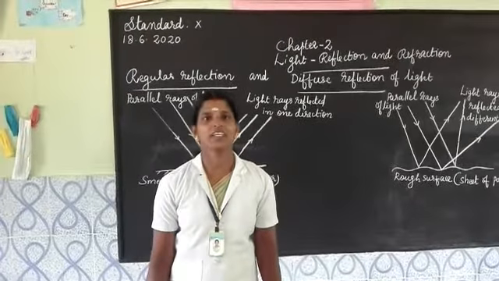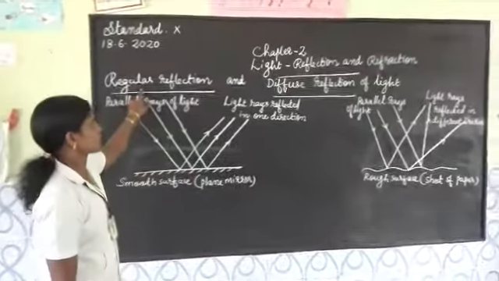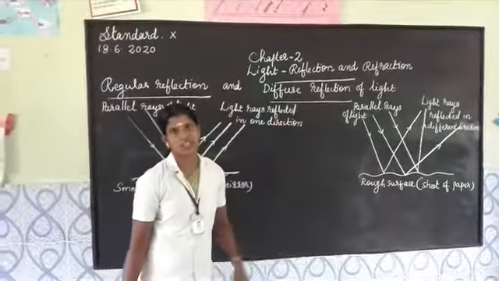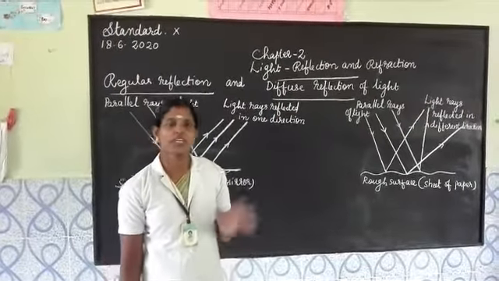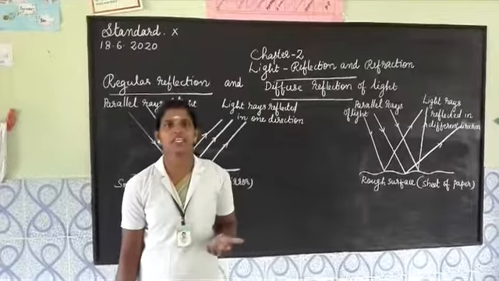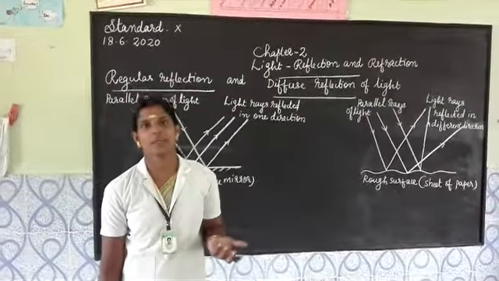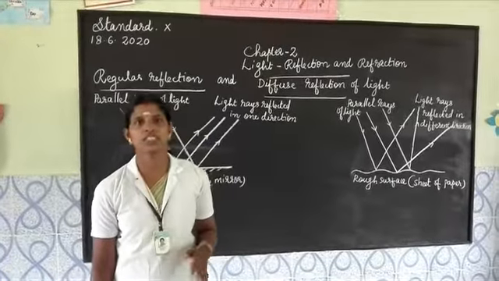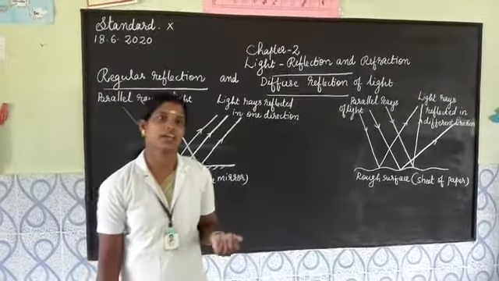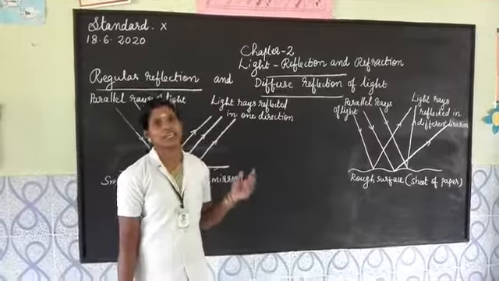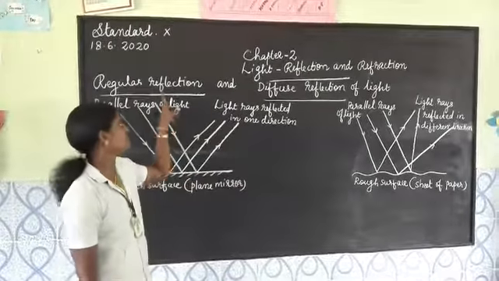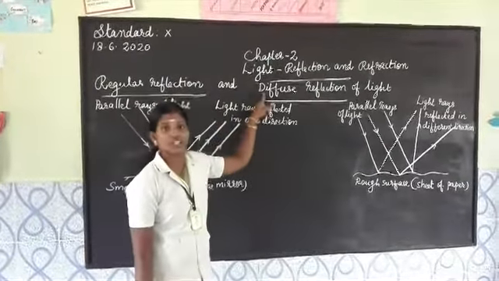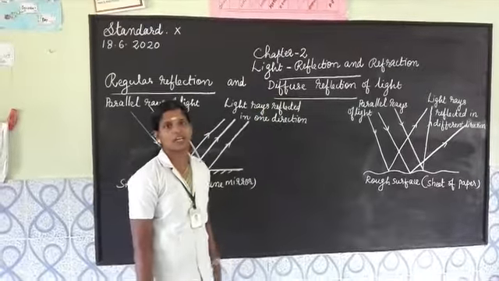Our next topic is regular reflection and diffuse reflection of light. In the definition we studied, reflection happens from a smooth surface. But not only from a smooth surface, light can reflect from a rough surface also. In that way, we can categorize reflection as regular reflection and diffuse or irregular reflection.